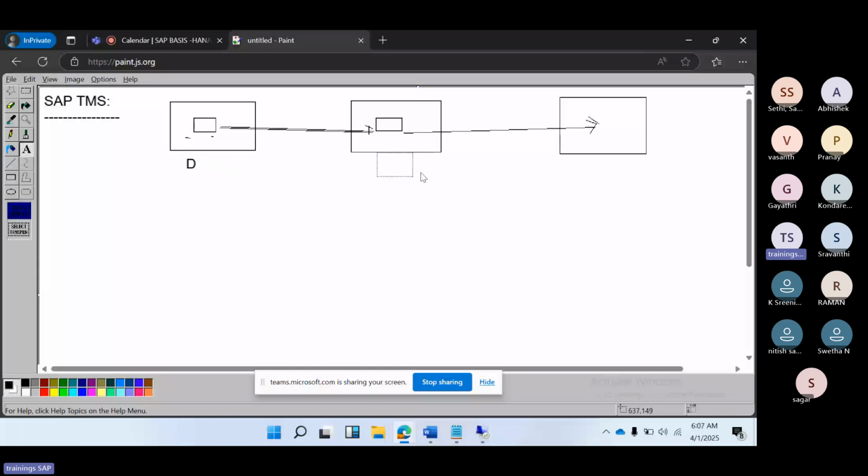So in this way, development to quality, quality to production, the transactions will happen. This is the way we transport the changes. As a basis consultant, we need to do the TMS configurations. Why? Because we have to set up these configurations and we need to do the imports. TMS, Transport Management System.